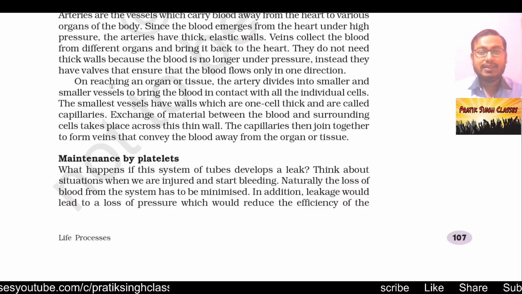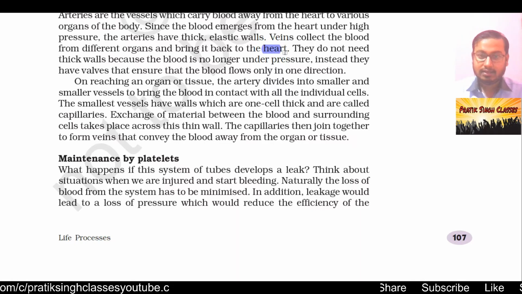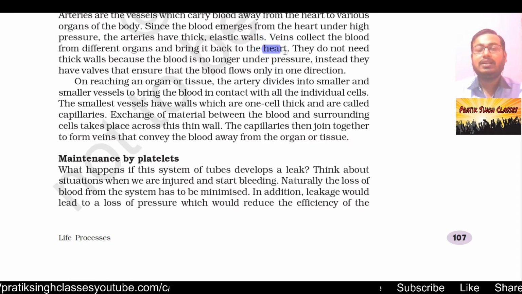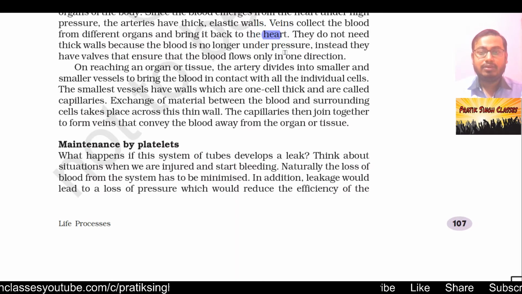Veins collect the blood from different organs and bring it back to the heart. You should remember that in the veins the oxygen content in blood is very less, or you can say that veins contain deoxygenated blood. It contains carbon dioxide from each and every cell and returns it back to the heart, from where it goes to the lungs, and thus carbon dioxide comes out from our body.